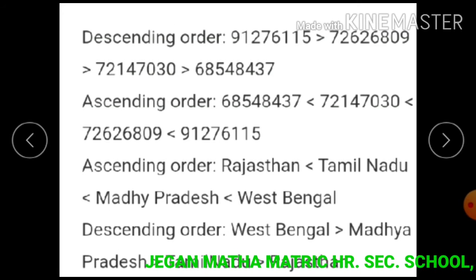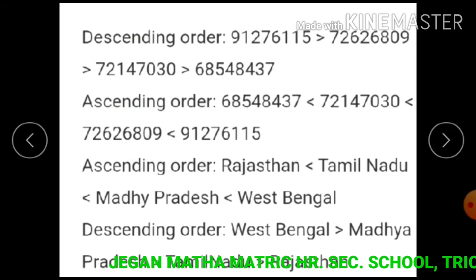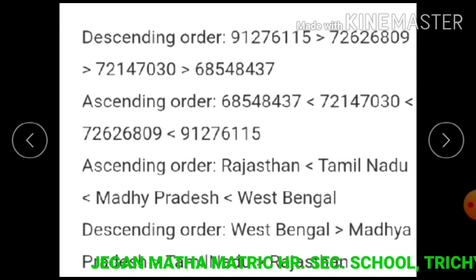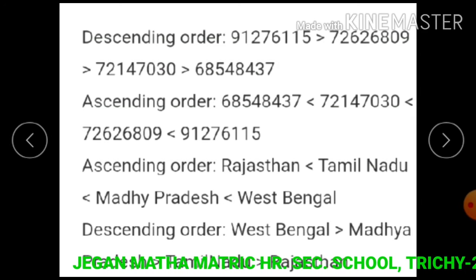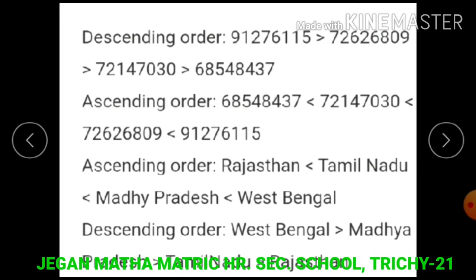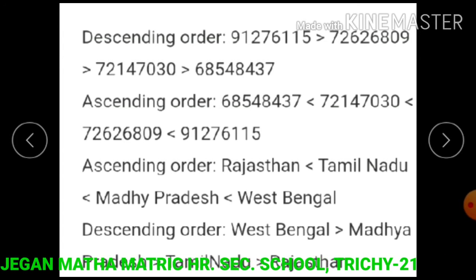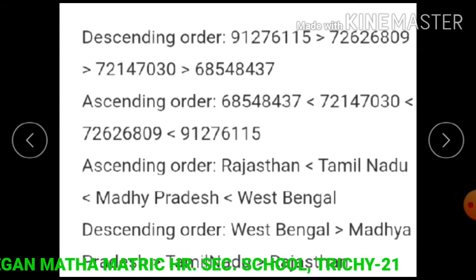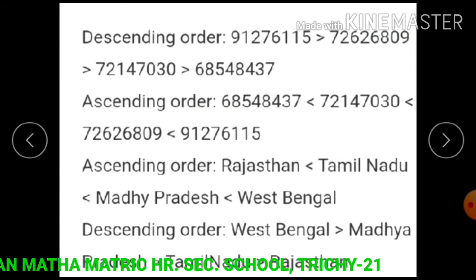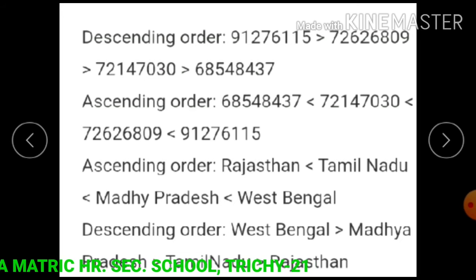Descending order: 9 crores 12 lakhs 76,115 is greater than 7 crores 26 lakhs 26,809, is greater than 7 crores 21 lakhs 47,030, is greater than 6 crores 85 lakhs 48,437.